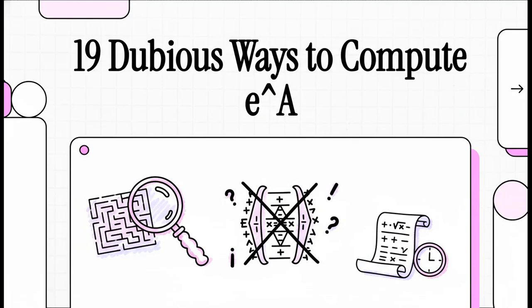All right, let's get into one of the all-time classic papers in computational science. And seriously, the title alone tells you you're in for a treat. "19 Dubious Ways to Compute the Exponential of a Matrix." It was written way back in 1978 by Cleve Moler and Charles Van Loan, and it's basically a detective story about a problem that looks super simple on the surface, but is just loaded with hidden traps.